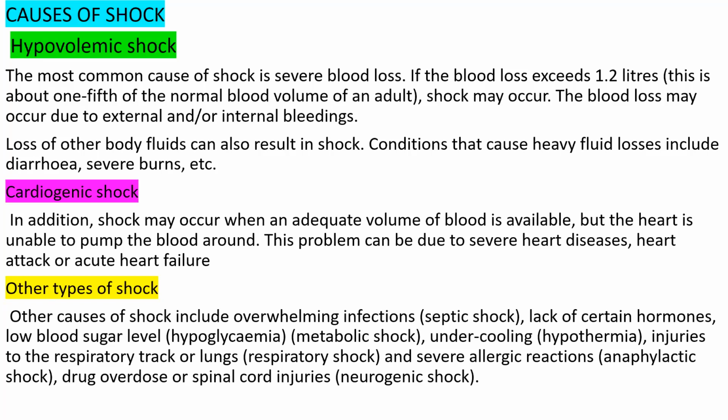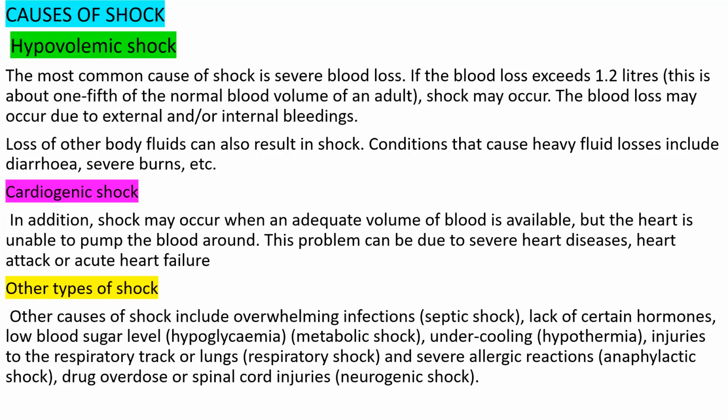Next, cardiogenic shock. In cardiogenic shock, we know that there is an adequate amount of blood available in our body, but our heart is unable to pump the blood, even though we have sufficient blood. Why is our heart unable to pump? Because our heart is having severe disease, or severe heart attack, or it might be having acute heart failure.